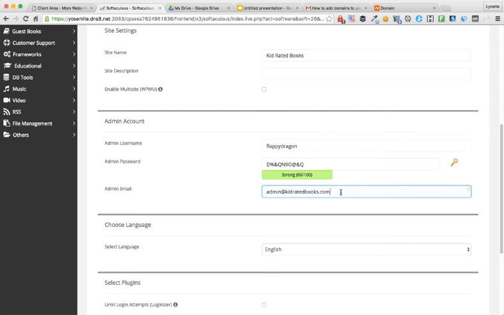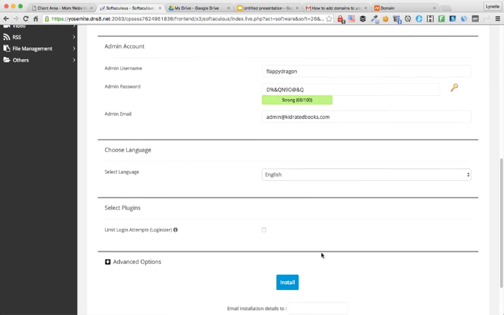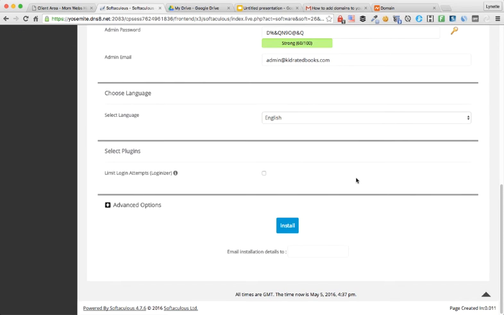It's for email. Go ahead and enter your own email address. I would not recommend that you use what's in here. Make sure you have an email address that is valid. For site language, select the one that you want to use. We'll leave it as English for now. And right now, I do not want to install any additional plugins. If you want details of this installation emailed to you, enter your email address here as well. But I'm fine. Let's click Install.